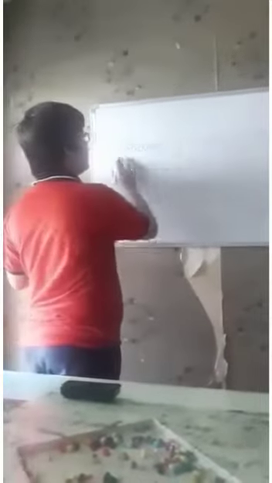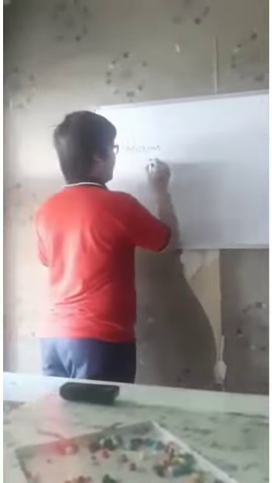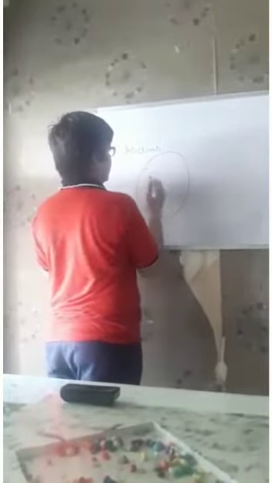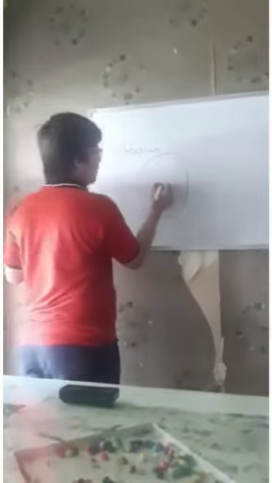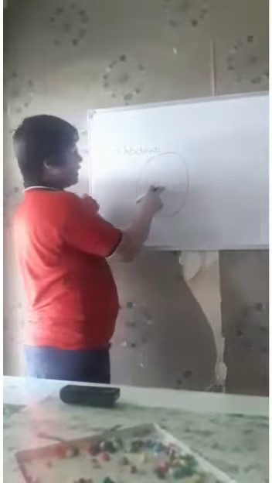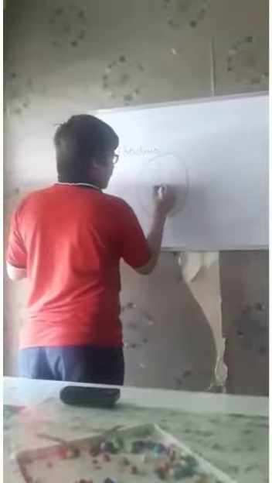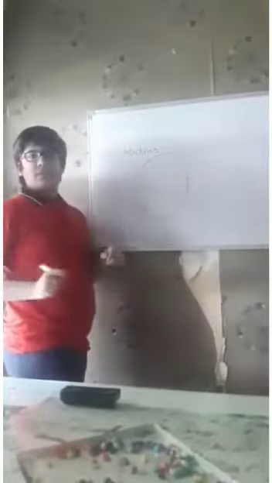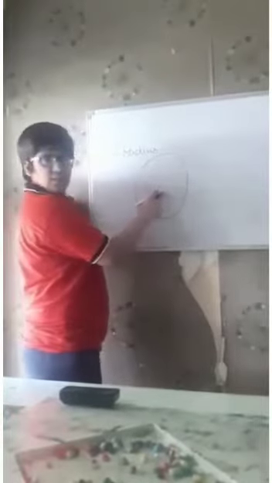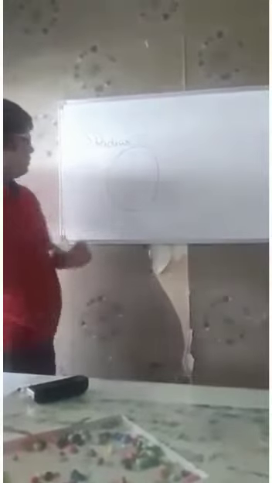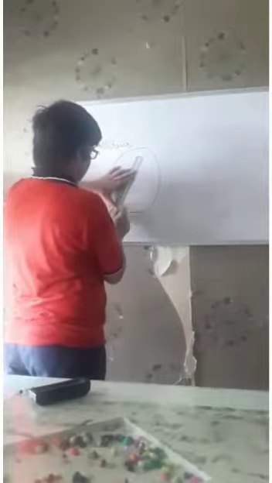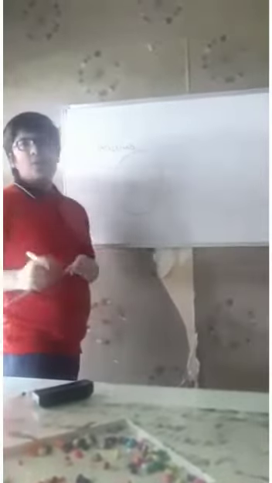Our next term is radius. Radius is basically a line segment whose one endpoint touches the center of the circle and the other touches the boundary of the circle. Suppose this is the center point of a circle, and from here, this line is radius. Why?